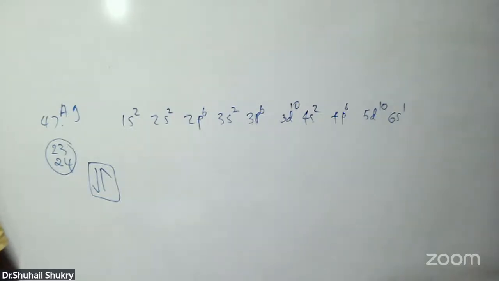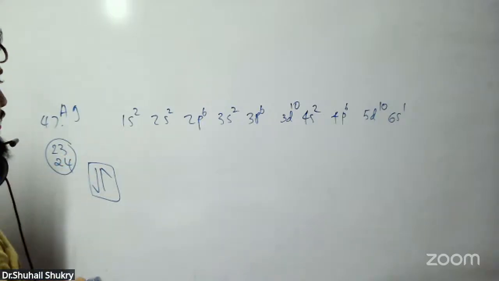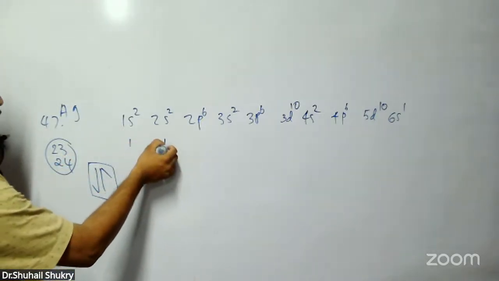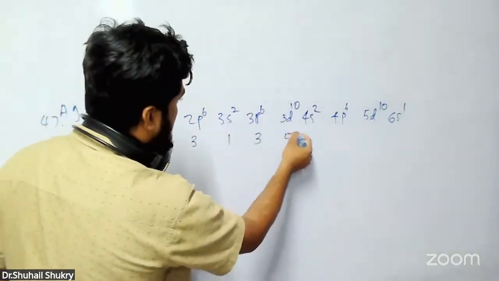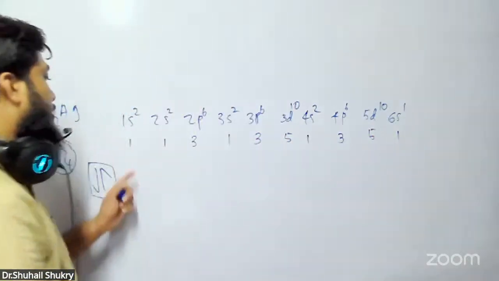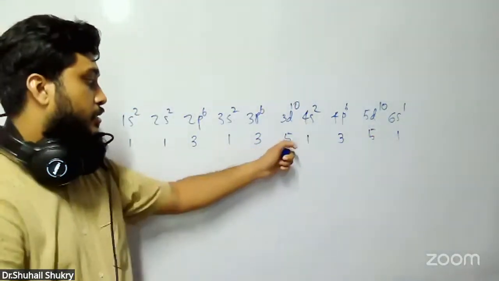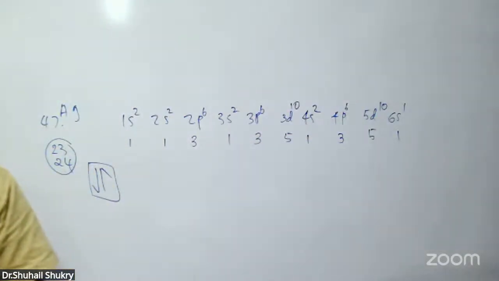Can you understand? If you want to see it like that, count the spins in each subshell: 1, 3, 5, 1, 3, 5, then 1, 2, 5, 6, 9, 14, 15, 18, 23, 24.